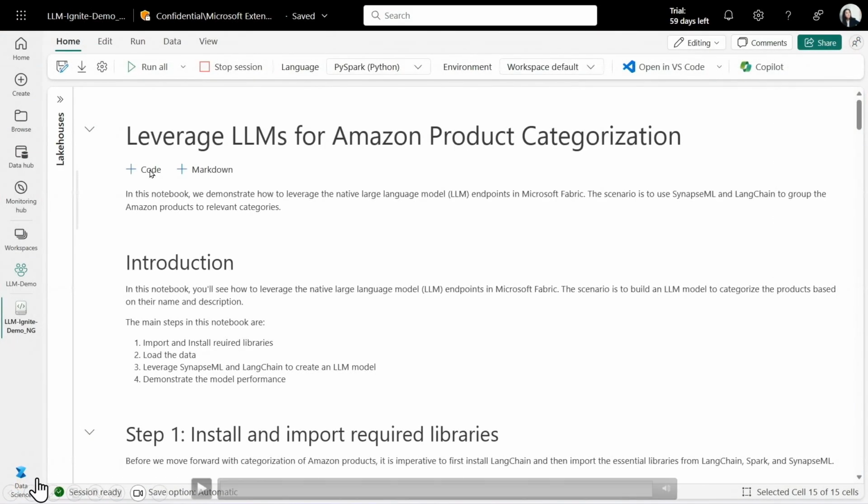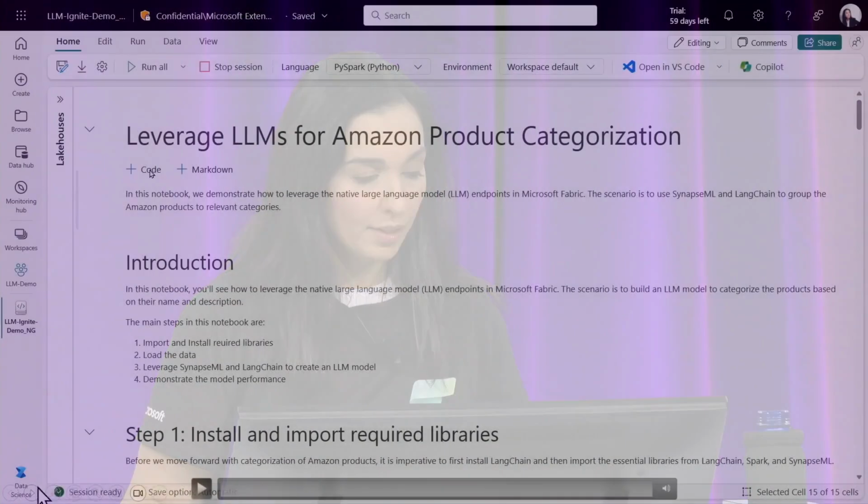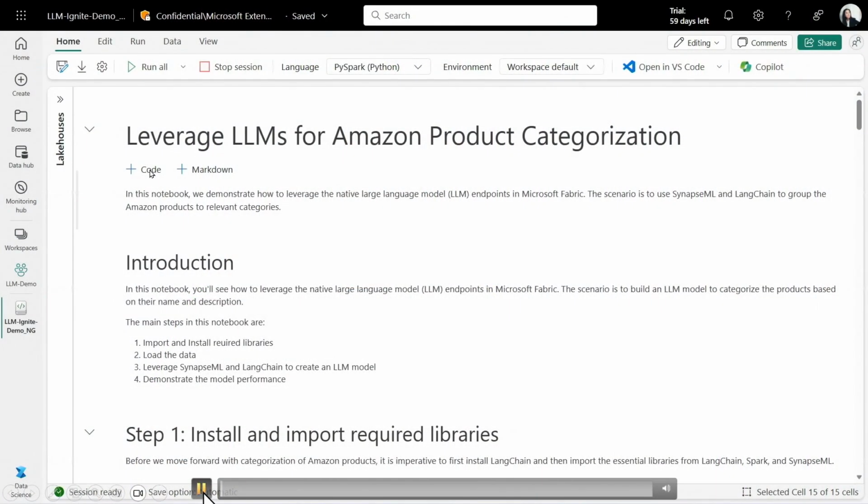All right, there we go. So here I'm in a notebook, right? We looked at the notebooks before. And we have a data set that's containing product data. So basically, it's Amazon product data. This product data contains a lot of product descriptions and other information. So we're going to see here that we have the product data, and it's sitting in our lakehouse.